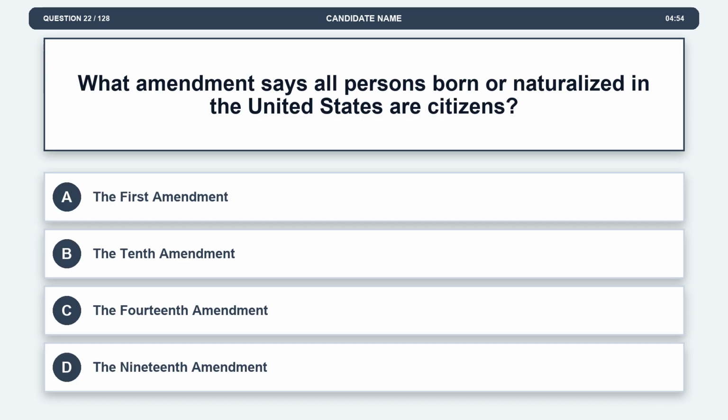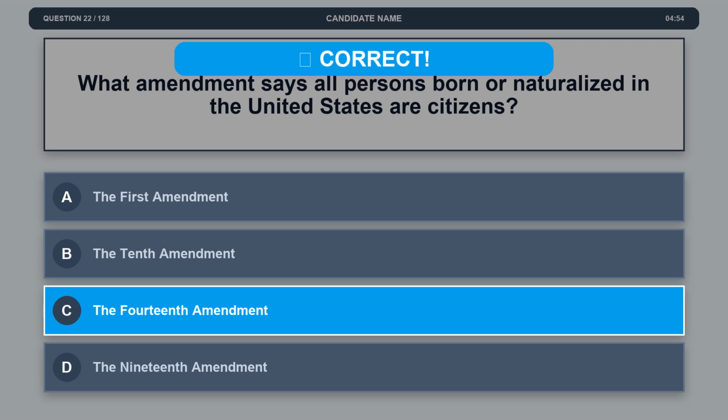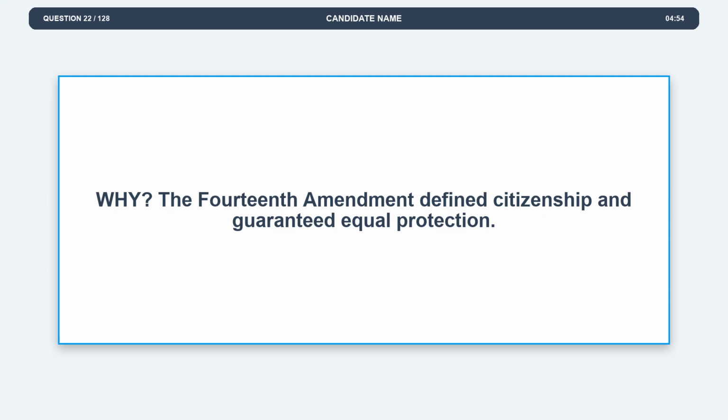Question 22. What amendment says all persons born or naturalized in the United States are citizens? Option A. The First Amendment. Option B. The 10th Amendment. Option C. The 14th Amendment. Option D. The 19th Amendment. The correct answer is option C. The 14th Amendment. Explanation. The 14th Amendment defines citizenship and guaranteed equal protection.